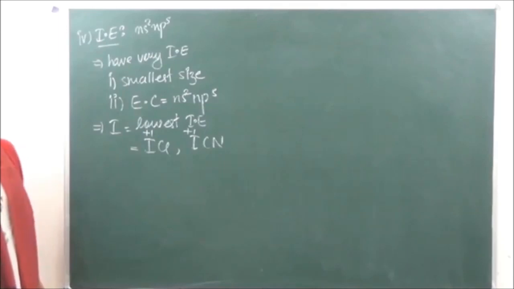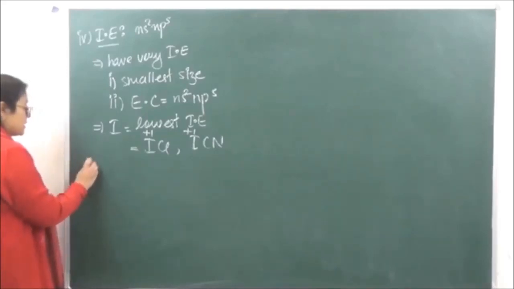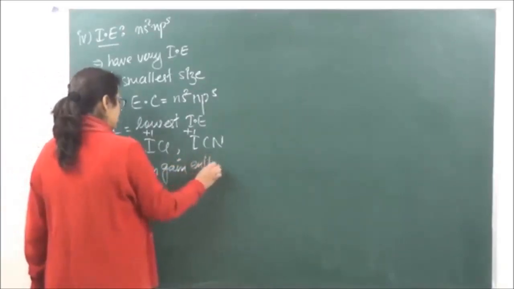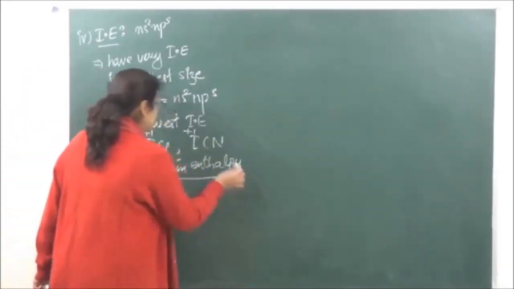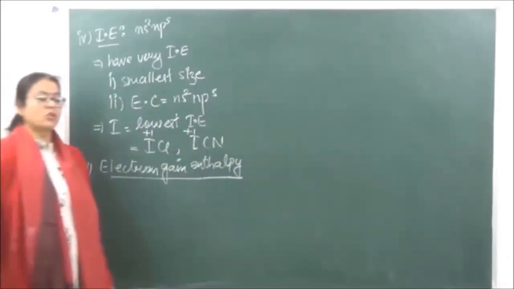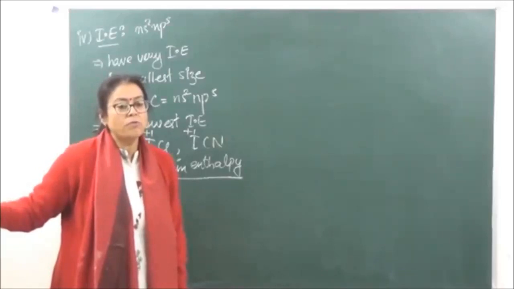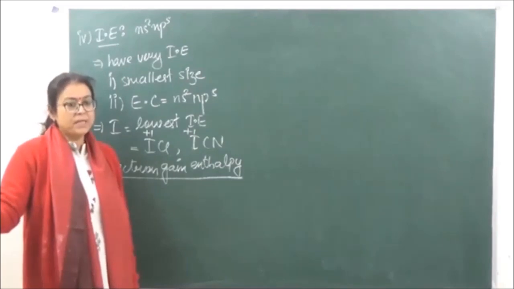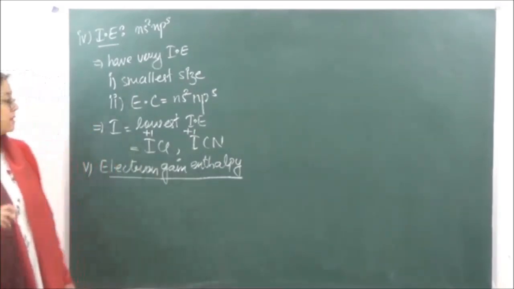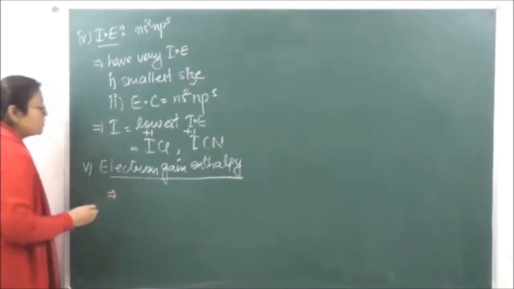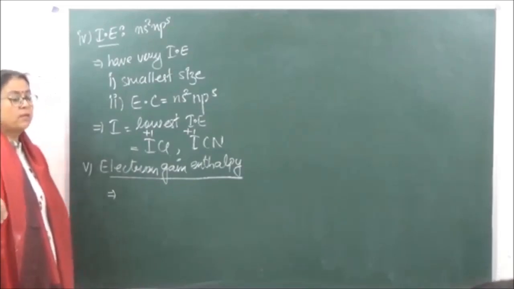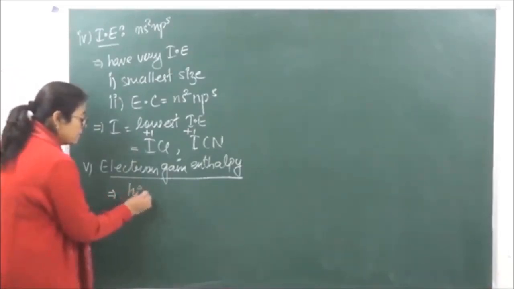The next property which we are going to discuss, a very important property of halogens, is electron gain enthalpy. What is electron gain enthalpy? It is the amount of energy released when an electron is added to an isolated gaseous atom. Okay? That is what electron gain enthalpy is. Now when we are talking of electron affinity, as it is also commonly known, in the periodic table the halogens have the highest value.